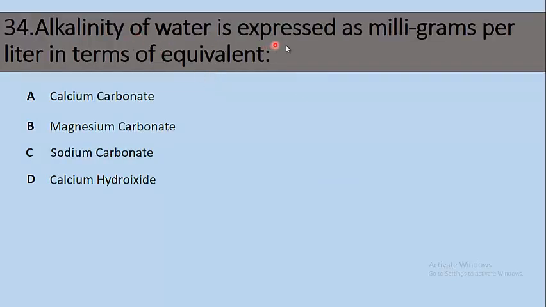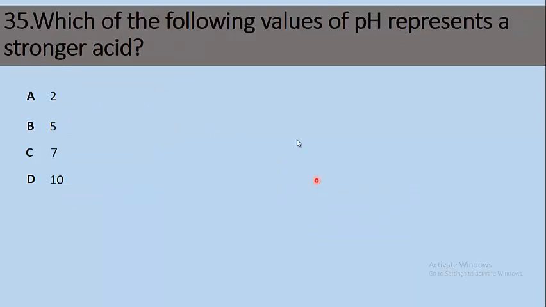34, alkalinity of water is expressed as milligrams per liter in terms of equivalent. Option A is calcium carbonate, B, magnesium carbonate, C, sodium carbonate, D, calcium hydroxide. The right option is calcium carbonate.